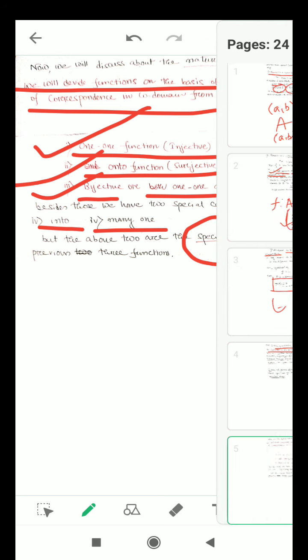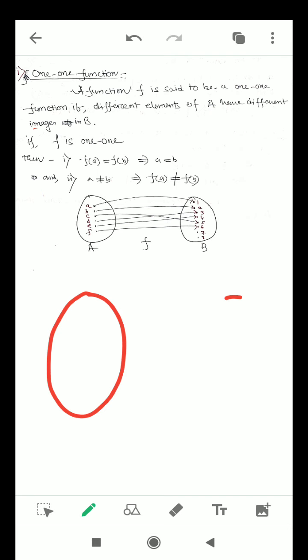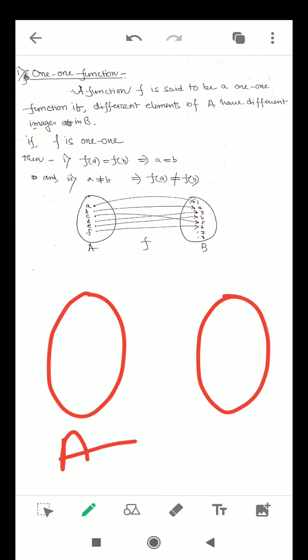Now, what is a one-one function? A function f is said to be one-one if different elements of A have different images in B. What does it mean? If A and B are two sets, and these are the elements of A and these are the elements of B, then what is called one-one?